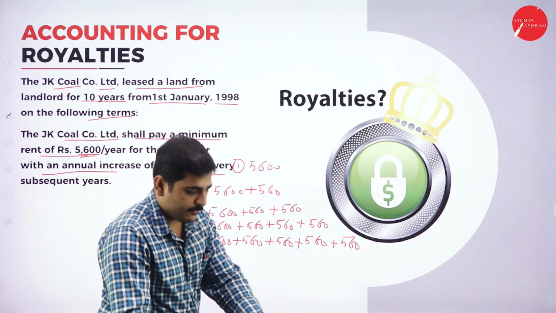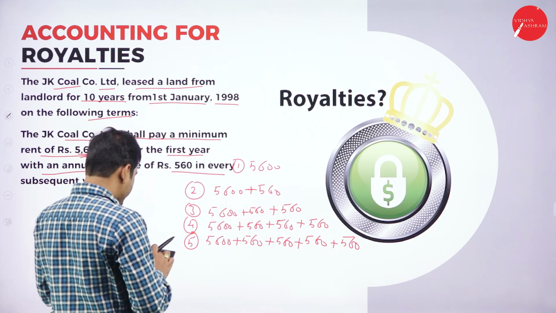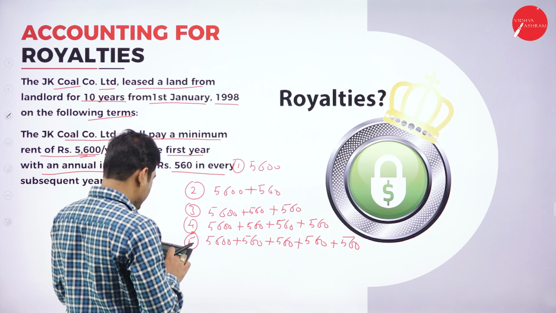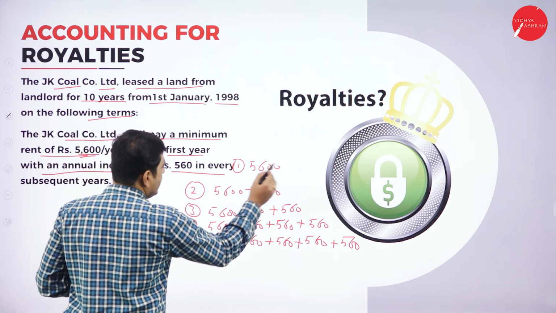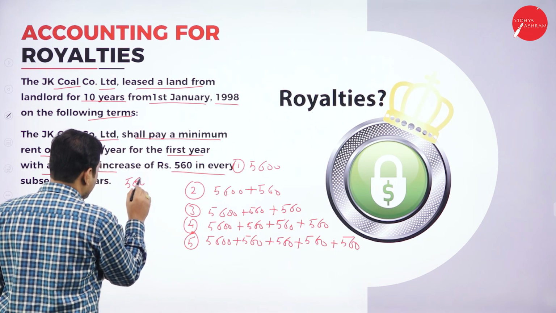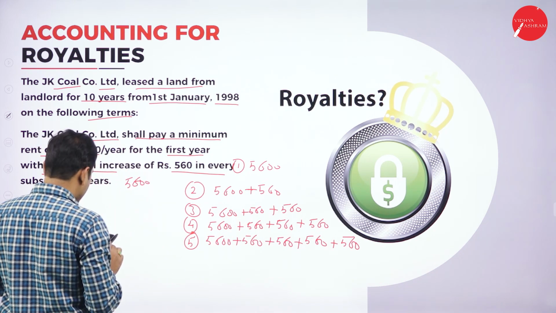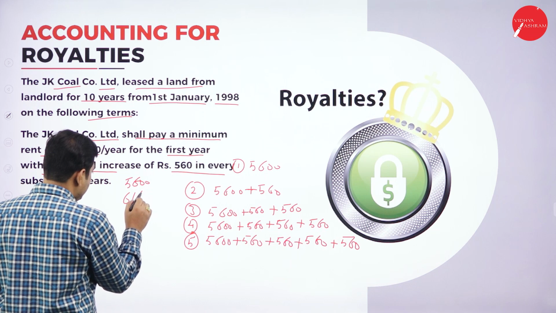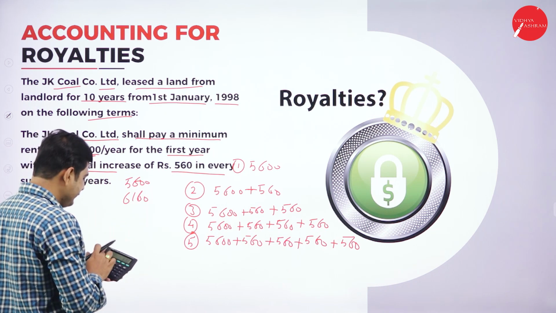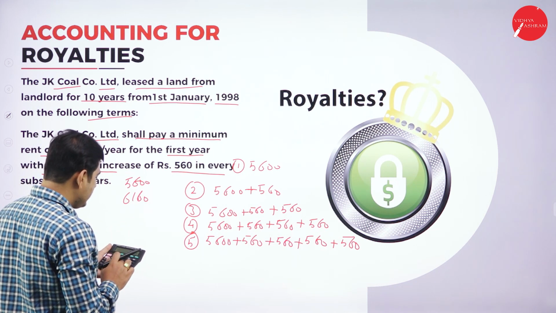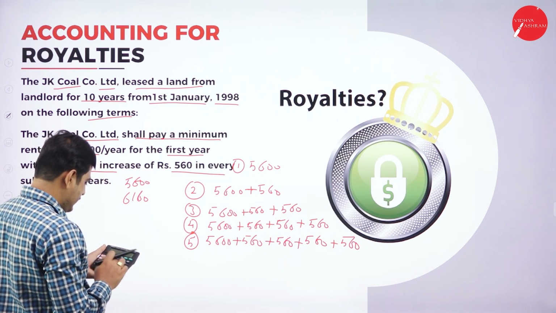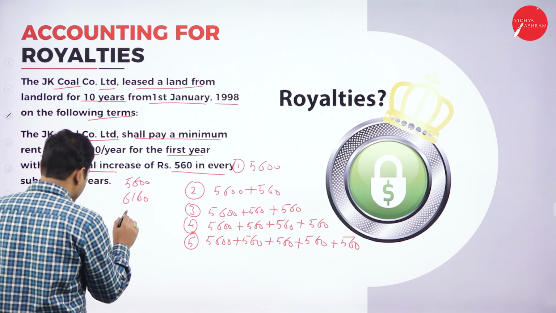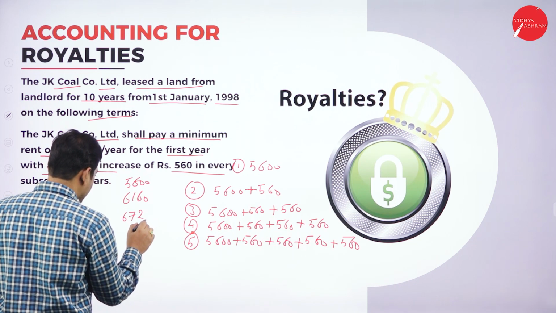So for the first year it is 5,600. For the second year it is 6,160. For the third year, 5,600 plus 560 plus 560, so it is 6,720.